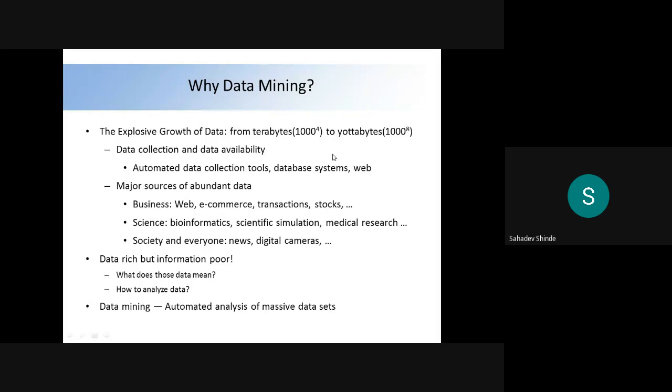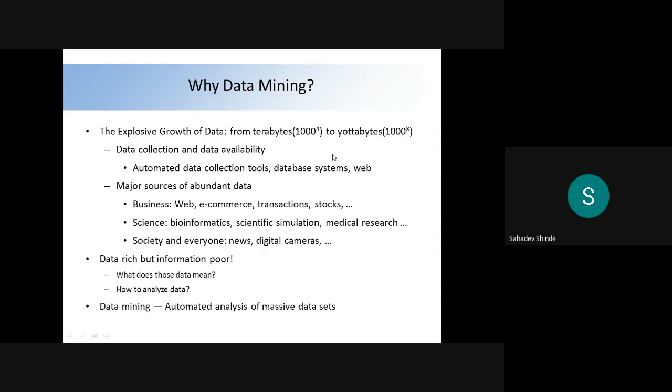Okay, so whatever data we are going to generate, we have data collection and data availability. How do we collect the data? For the collection of the data, we have automated data collection tools.